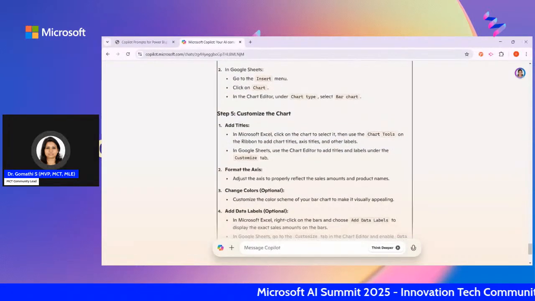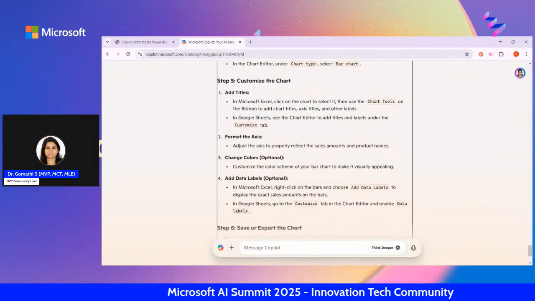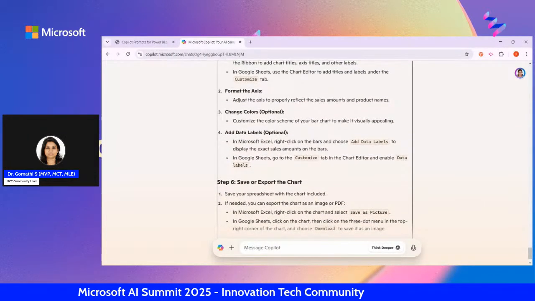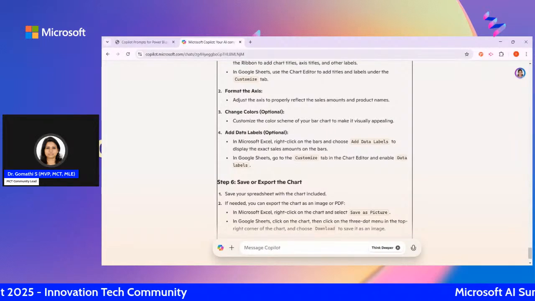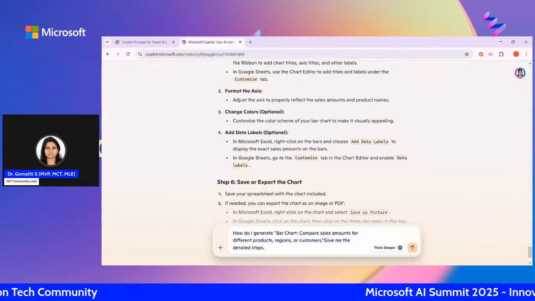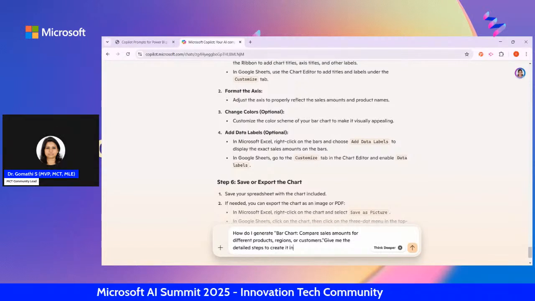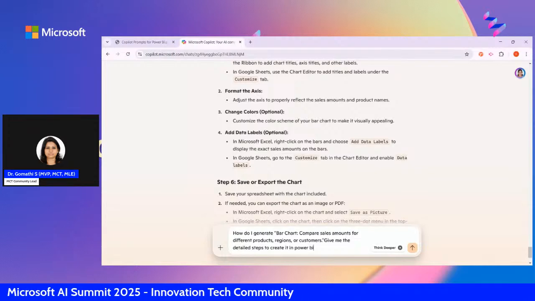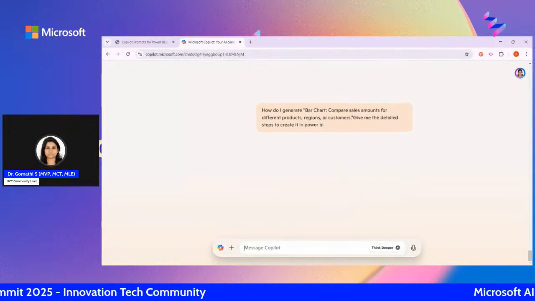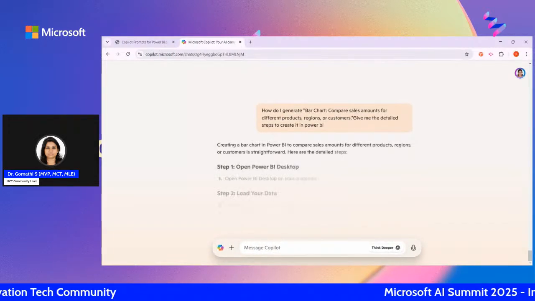Whenever you are writing a prompt, the first thing is be clear, the second is make it simple, and the third is set the context. Tell it what the tool is: give me the detailed steps to create it in Power BI. So all of these things are there. Tell me how to create it in Power BI.